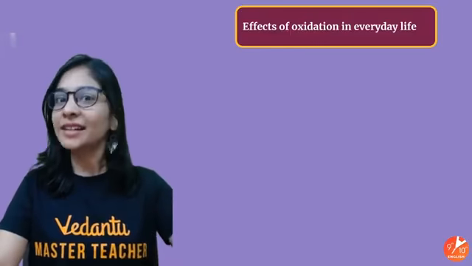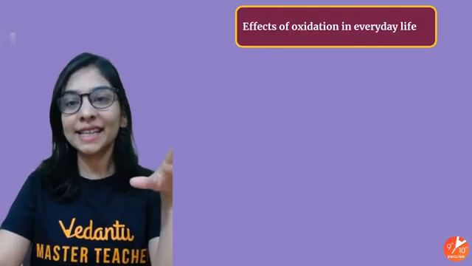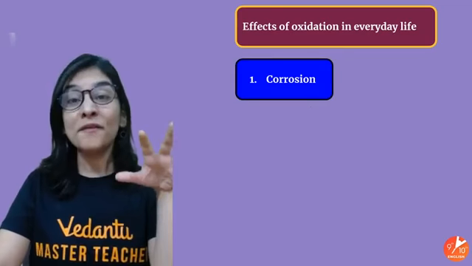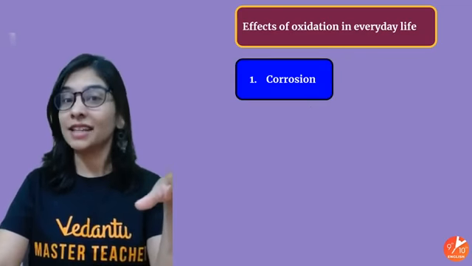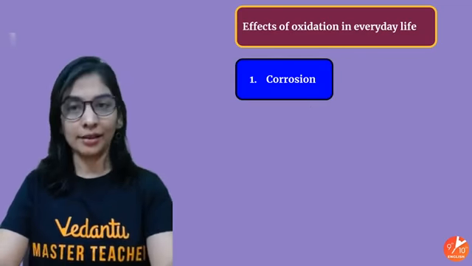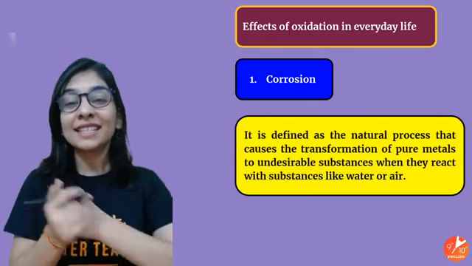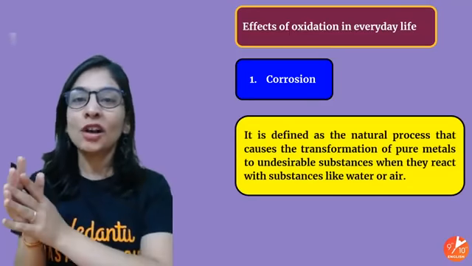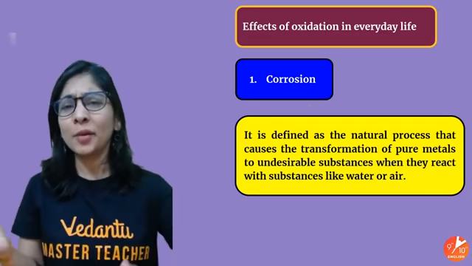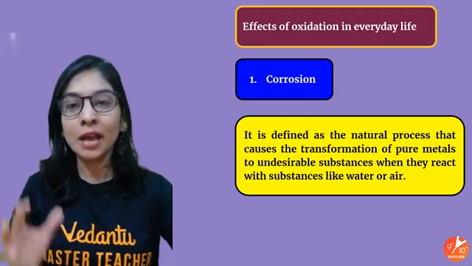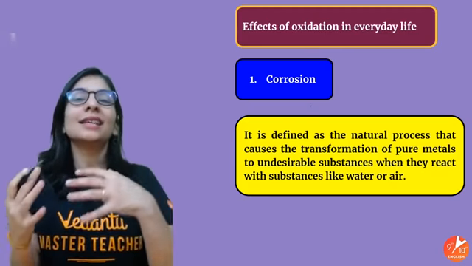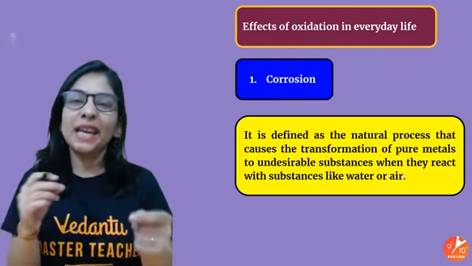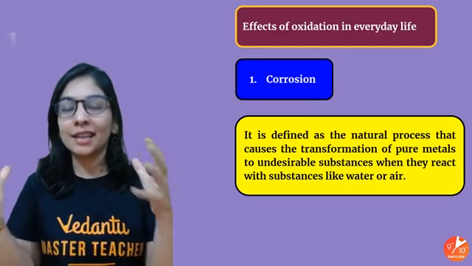90% of your chemical reactions and equations is complete. Now the main part is this: oxidation will not leave us. It is very important, we see it in our day-to-day life, and not in a good way. That's corrosion and rancidity, two problems that we face due to oxidation. So students, corrosion is something you know from 8th class, I'm pretty sure. What exactly is corrosion? It is just the eating up of your metal. Your metal is getting degraded basically with the oxygen that it is taking from the atmosphere.